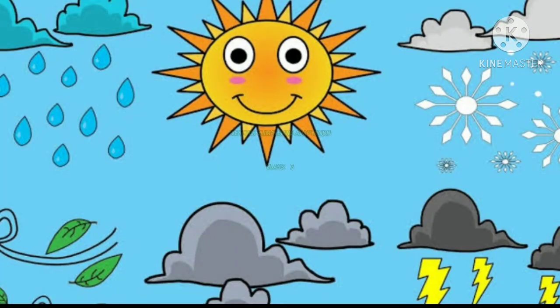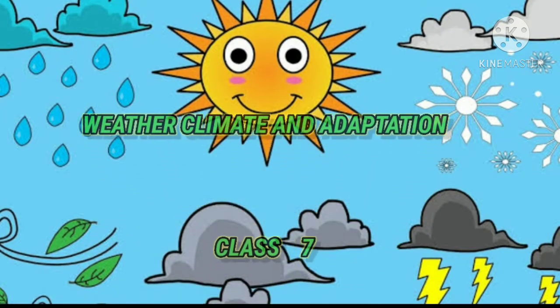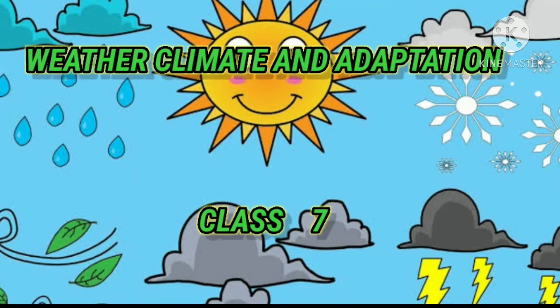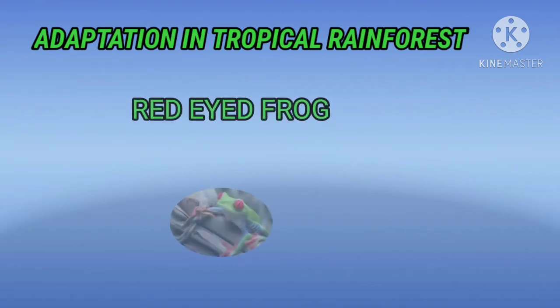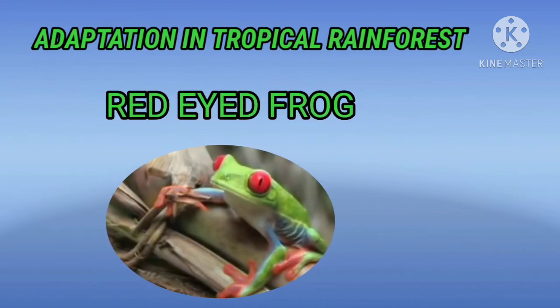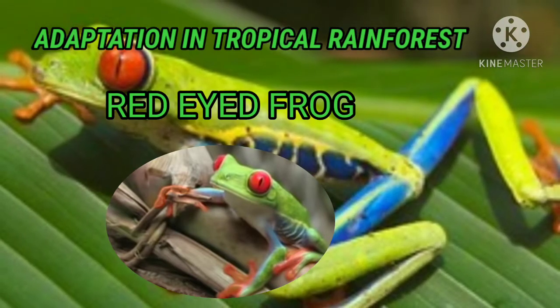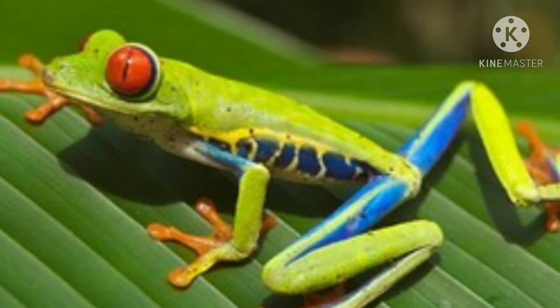Hi students, once again I am here with the same chapter, Weather, Climate and Adaptation for class 7. Today we are going to know about the adaptive features of the tropical rainforest. You have already learned about what adaptation is and different kinds of adaptation, like behavioral, structural and physiological adaptation. So today's topic of the video is the adaptive features of the red-eyed frog.